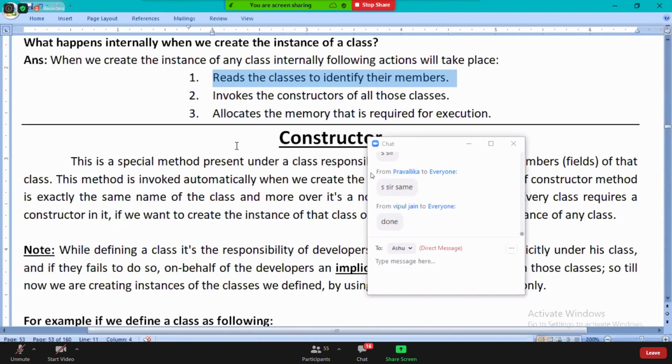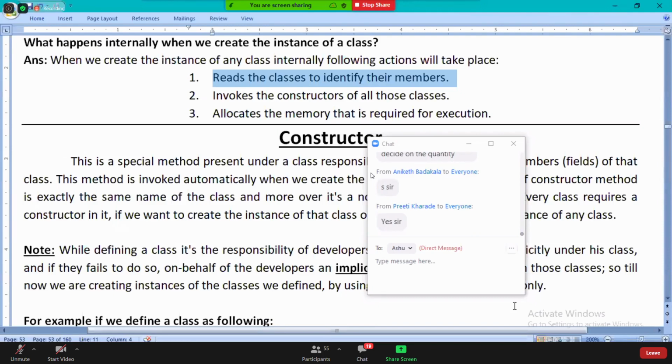Are you guys clear what I'm telling you? Identify the members. He has to identify the members.